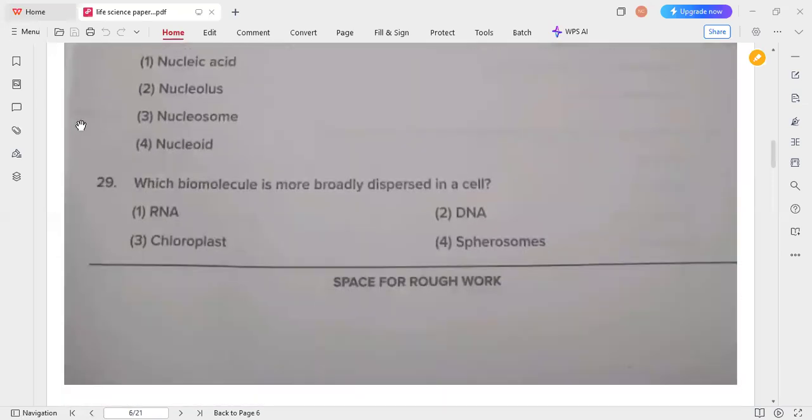Which biomolecule is more broadly dispersed in a cell? RNA, because many types of RNAs are there, snRNA, rRNA, like that. So RNA is dispersed more broadly in the cell when compared to DNA. Option 1 is the correct answer for this 29th question.